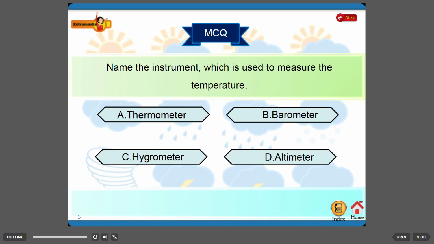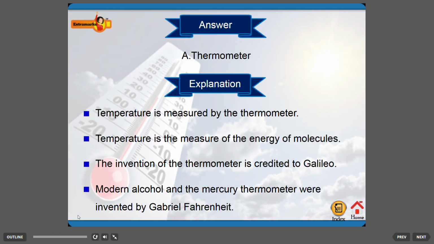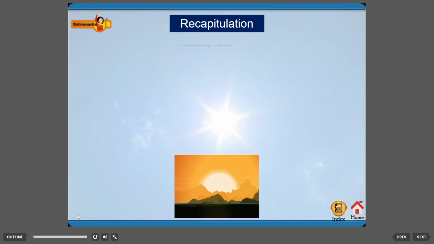Test yourself. Name the instrument which is used to measure the temperature. A. Thermometer. B. Barometer. Hint: invented by Galileo. Answer is A. Thermometer. Let us recap.